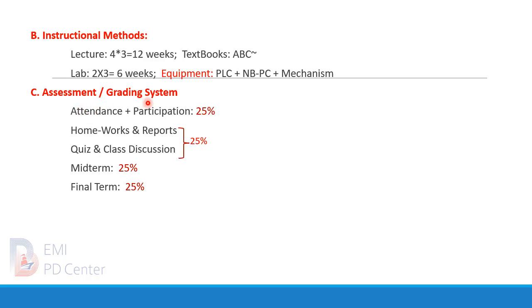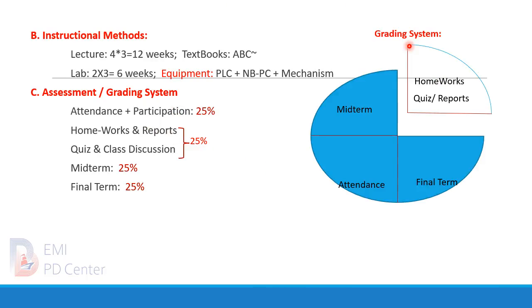C. The assessment and grading system is divided into 4 quarters. As shown in these slides, the grading system includes the midterm, final term, and attendance with participation. And the other quarter is about the homework and the reports.